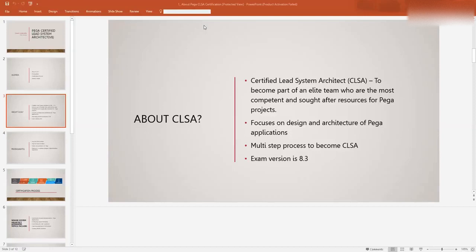As an LSA, you need the skills of convincing your customer. You need the skills of converting your requirements into Pega. You need the skills of understanding different designs. You need the skills of peer reviewing, I mean, the code of the peer. You have to write good code and then peer review the code of your other developers. All these skills you have to know as an LSA. It's not only about writing code in Pega.